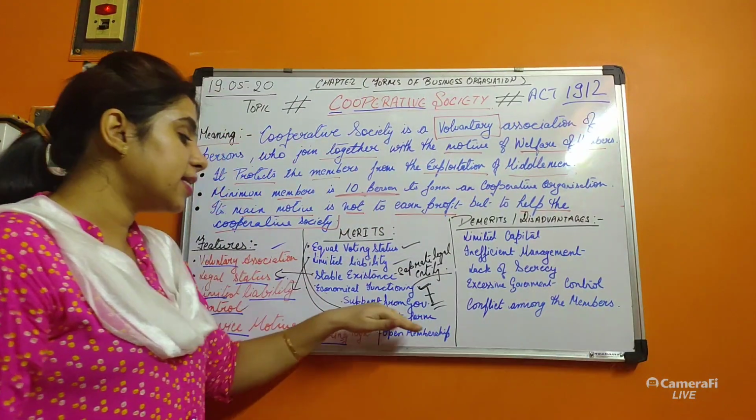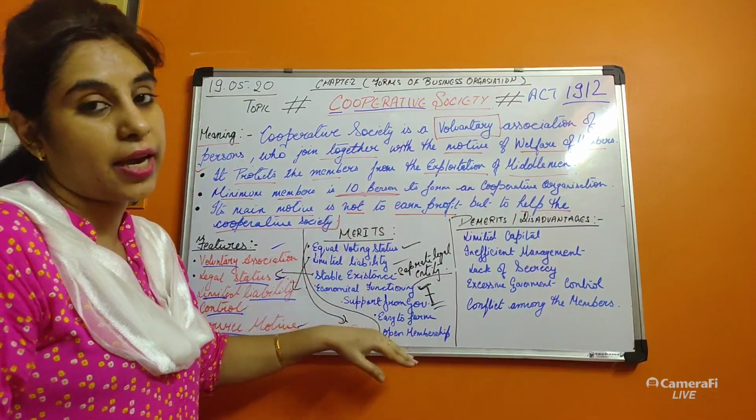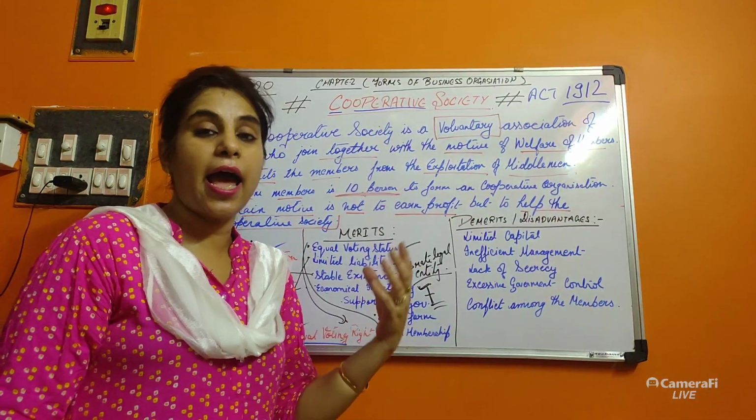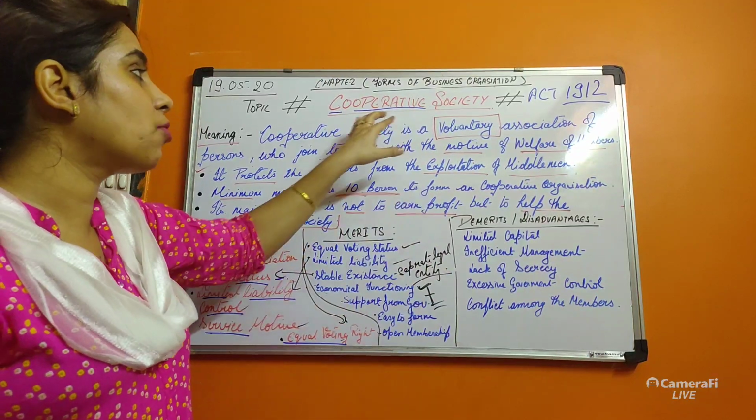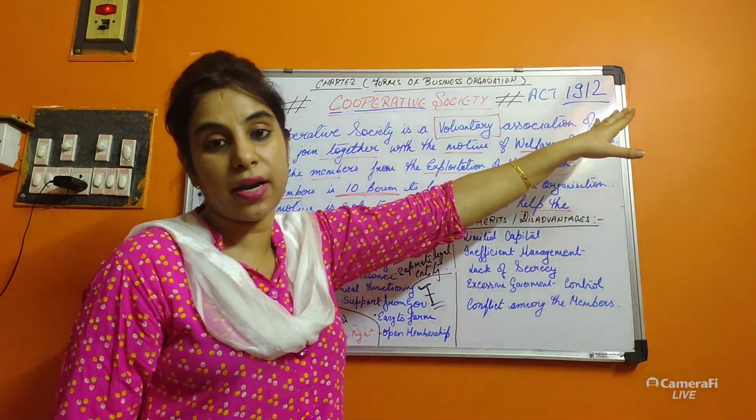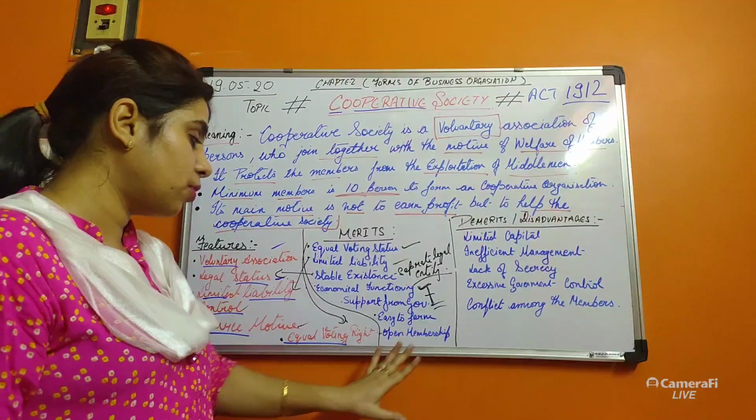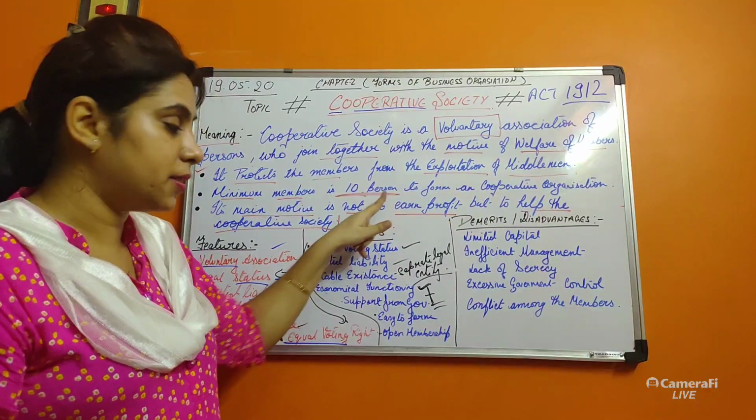The next is easy to form. I told you, as it is a voluntary association, it is very easy to form. Anyone can come, contribute the capital, and just have one legal registration under the Cooperative Society Act 1912. The cooperative society can be formed with the help of 10%.